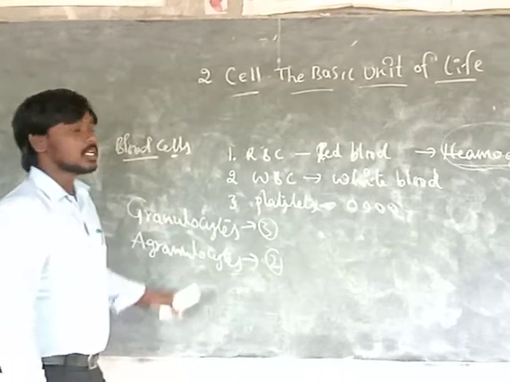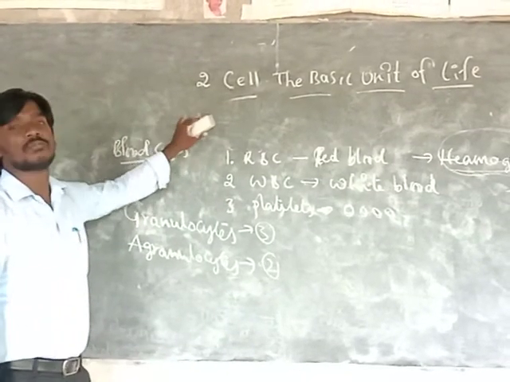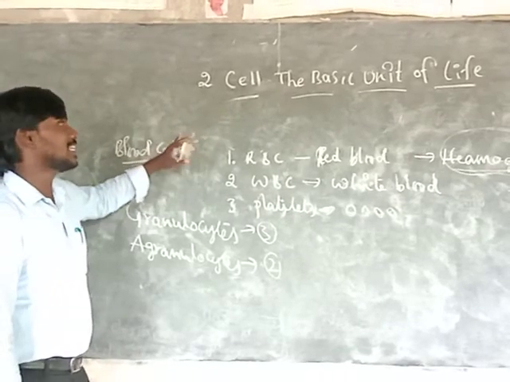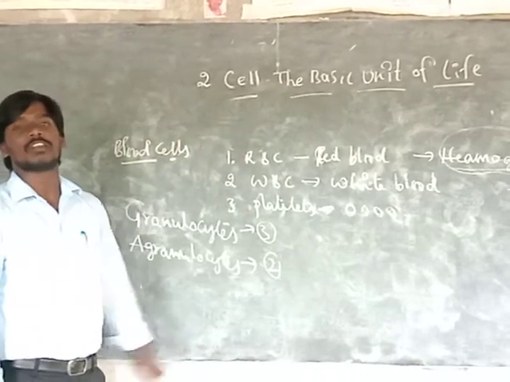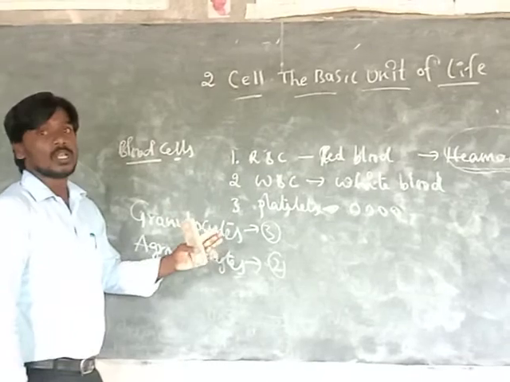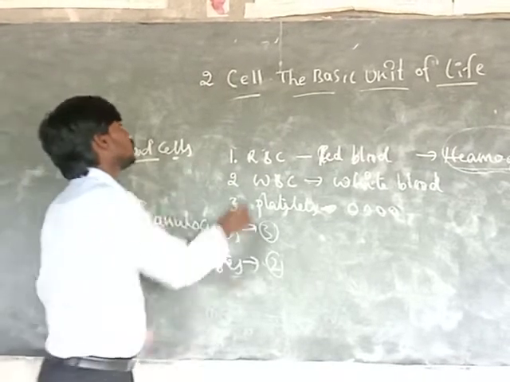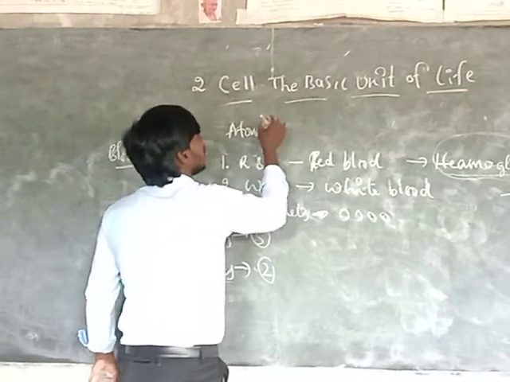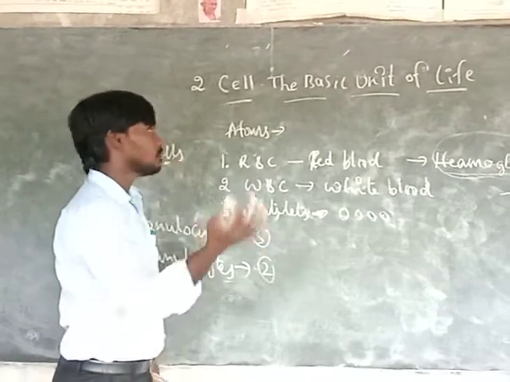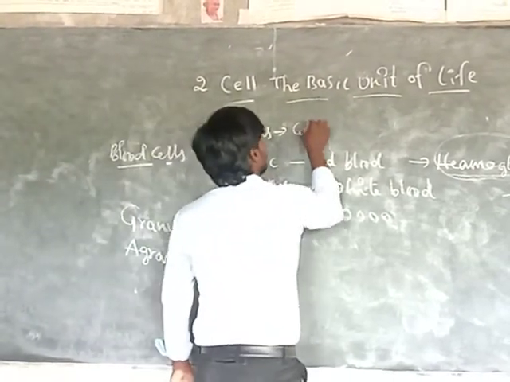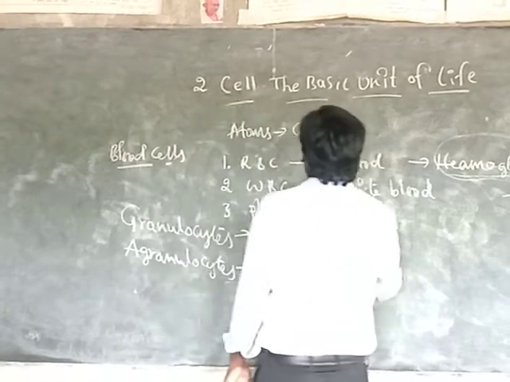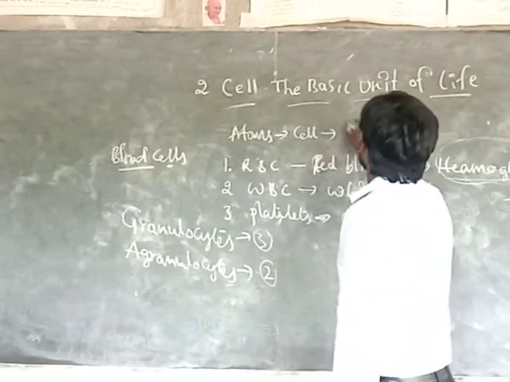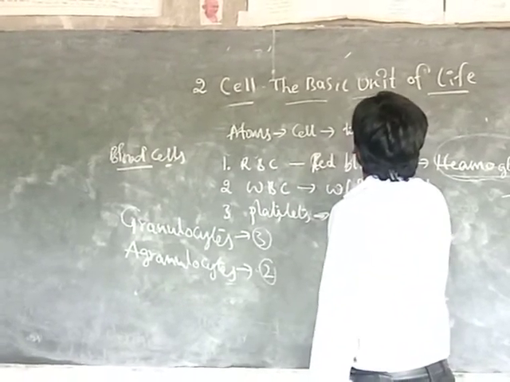So the cell is the basic unit of life, the fundamental of life. Actually, how do we form the cell? Atoms form a cell. A number of cells form a tissue.